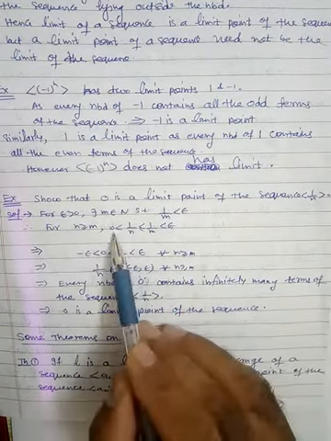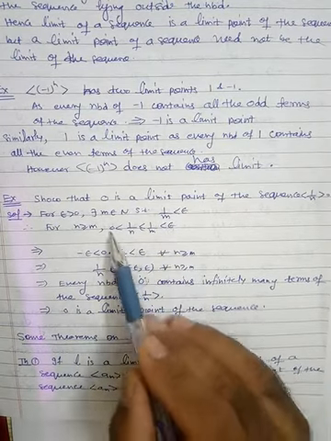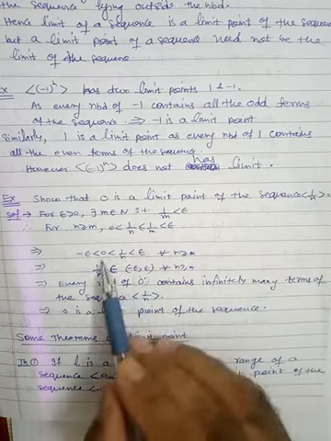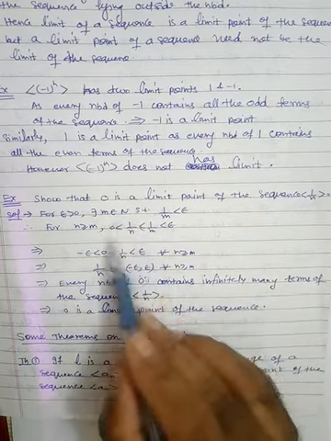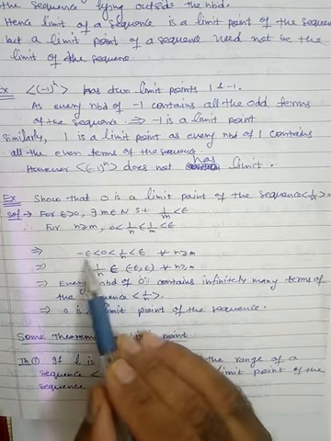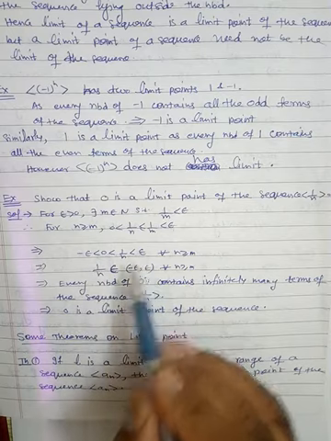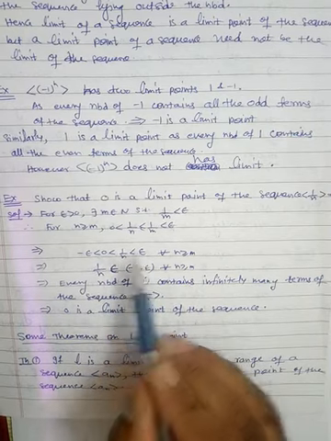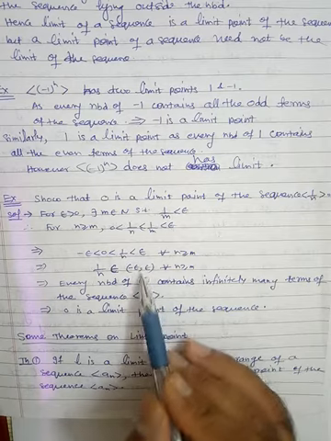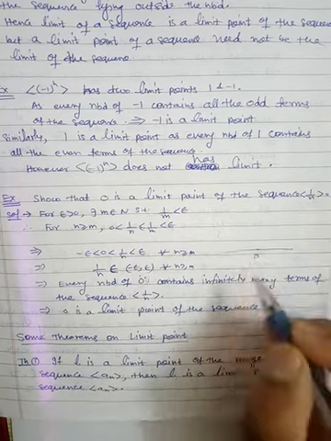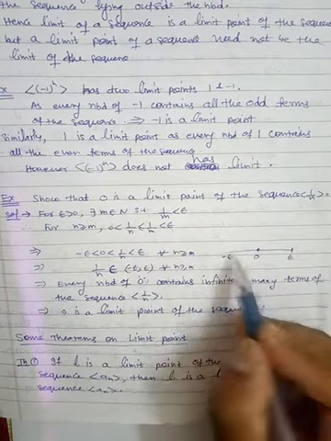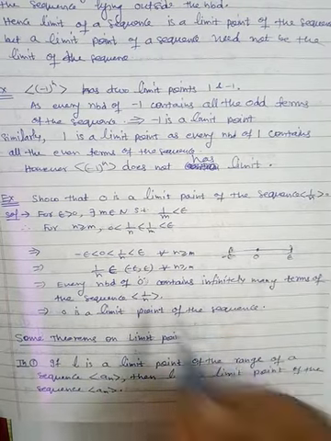So here 0 is less than epsilon, and in between we have a number of this kind, 1/n. So 0 is less than 1/n, which is less than epsilon, and since 0 is obviously greater than minus epsilon, we can say that this number lies between minus epsilon and epsilon. This is nothing but the neighborhood of 0, because here is 0, here is minus epsilon, and here is positive epsilon.